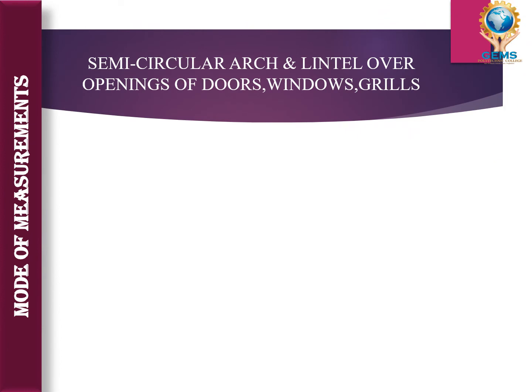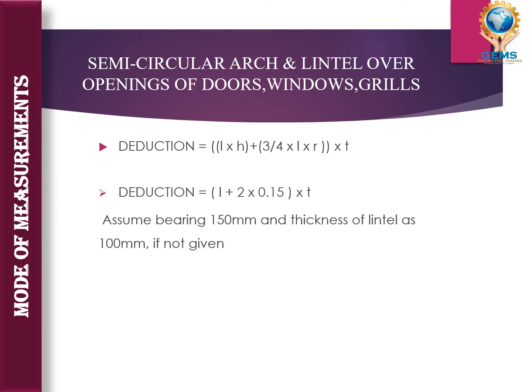Then for semicircular arch and lintel over openings of doors, windows and grills. First one is deductions for a semicircular arch. For semicircular arch, the deductions will be of length into height plus 3/4 of length into radius, the whole multiplied by its thickness. That is deductions for semicircular arch.